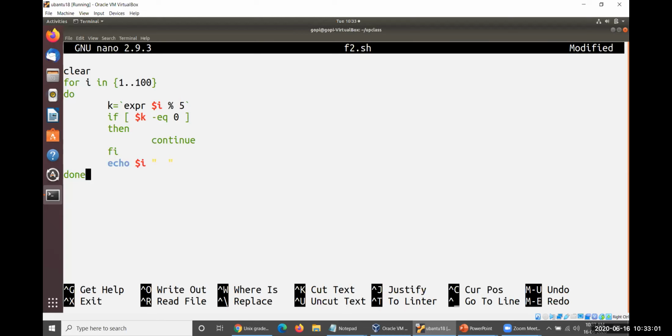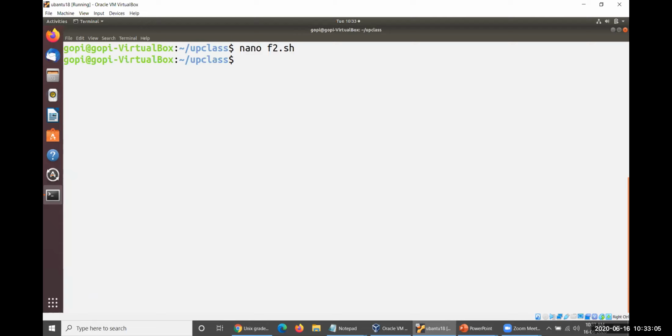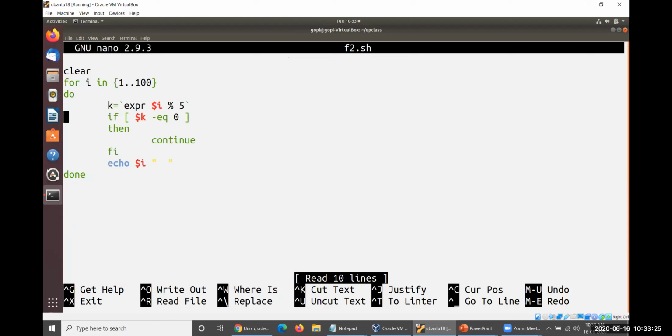Let us examine this. chmod u plus execution for f2.sh. Then ./f2.sh. Wait for a while. You are unable to see it completely.